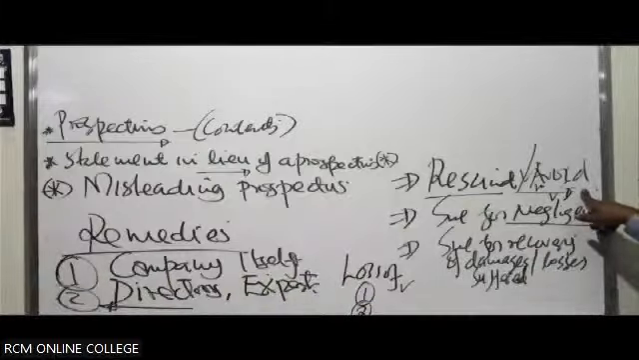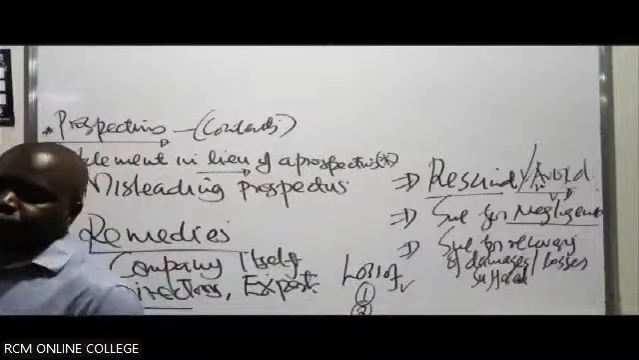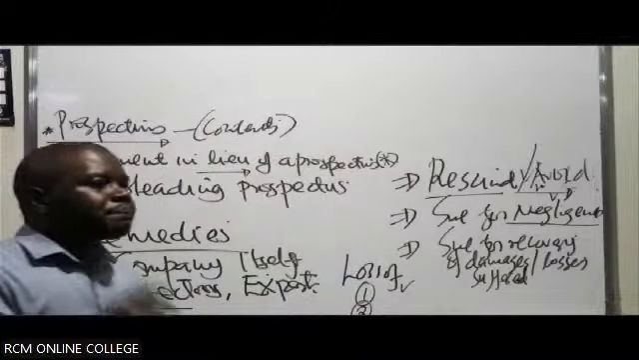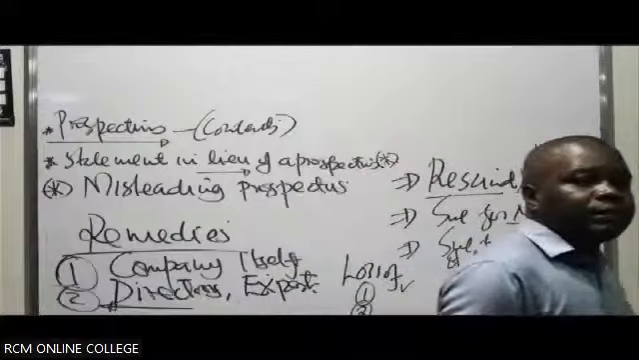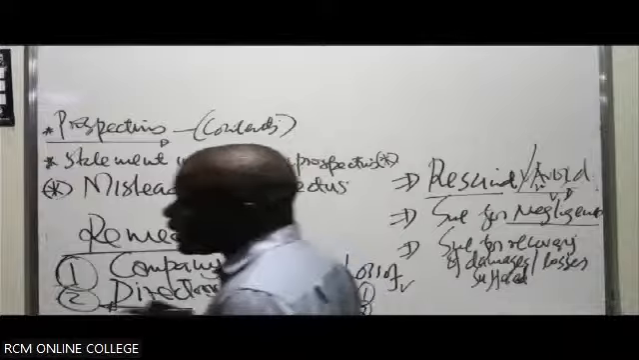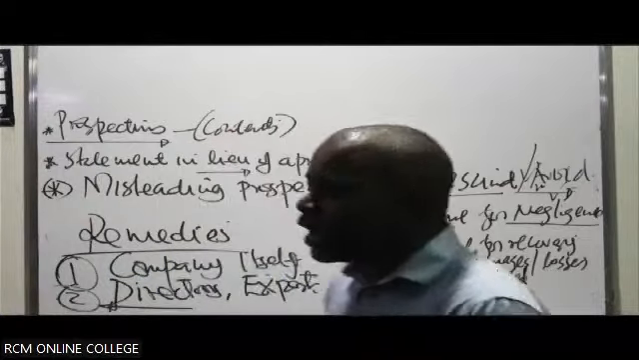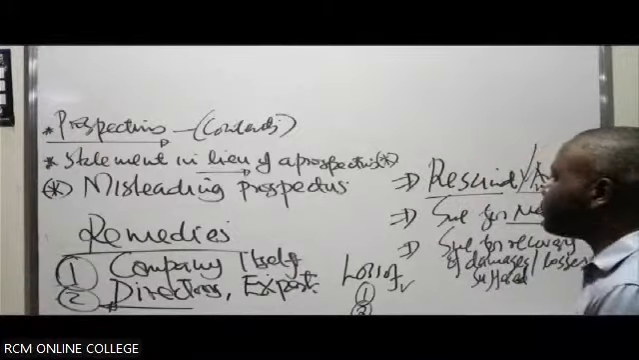It must be within what? A very short period of time after allotment of the shares. After the allotment of the shares has actually been done by the company. Then, number three, where restitution in integrum is not possible. What that means is you cannot be returned back to the original position.